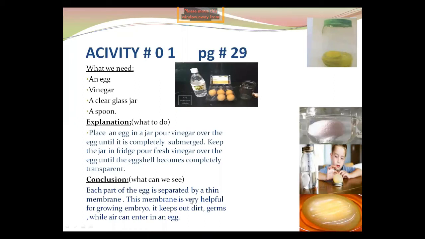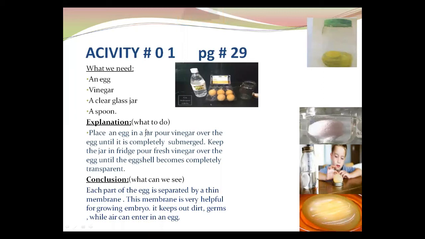This membrane is very helpful for the growing embryo. It keeps out dirt and germs, while air can enter the egg. Just air can enter through this tissue-like membrane. This is very important for the growing embryo because it gets oxygen. They need oxygen, so oxygen can easily pass through this membrane and the embryo takes oxygen, which is very important for their life.